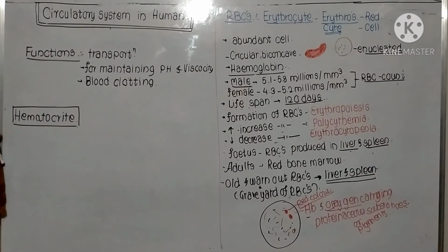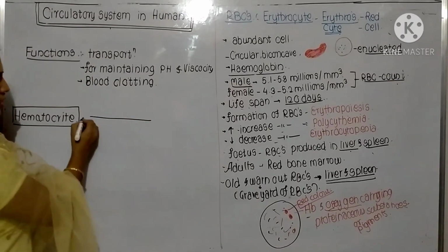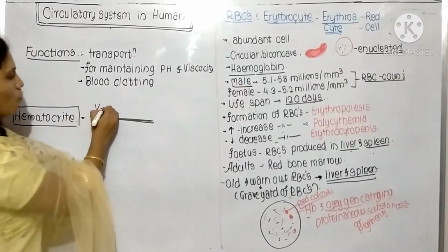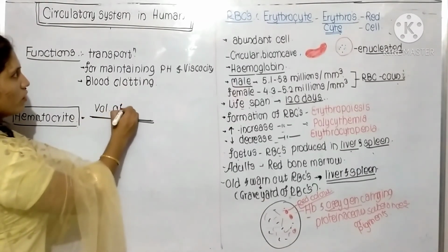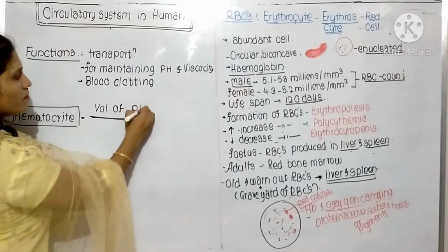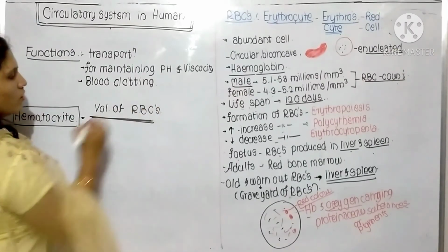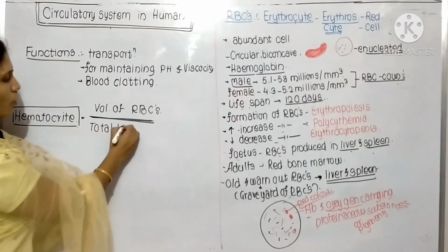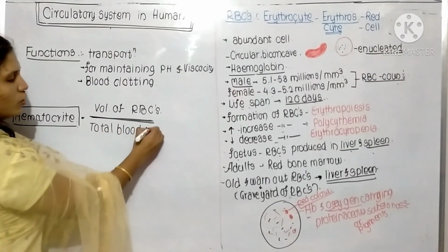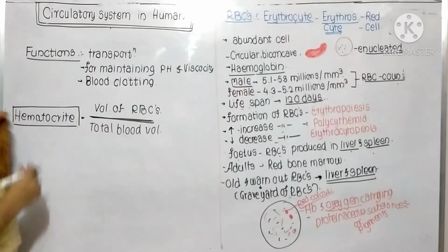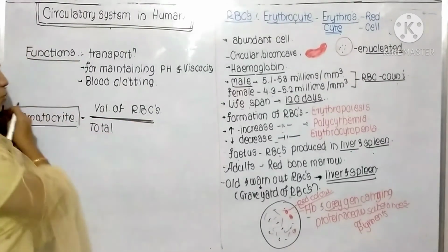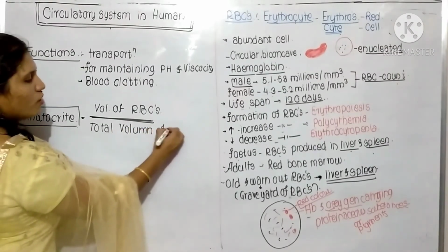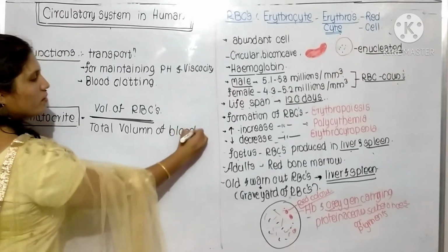It is the ratio of the volume of RBCs to the total blood volume, or the total volume of blood.